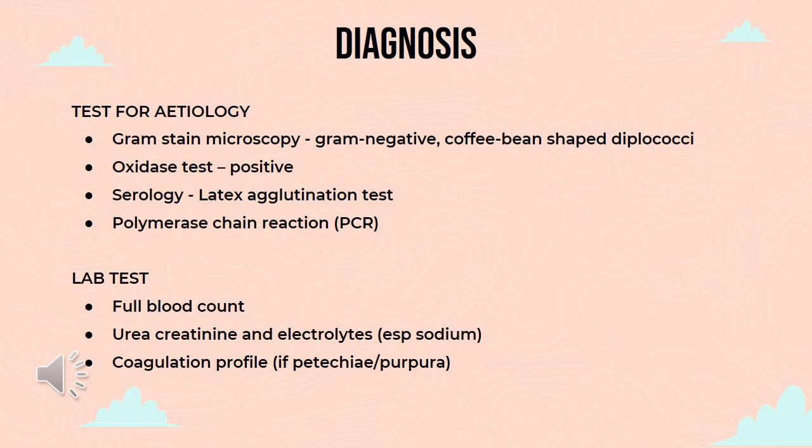Oxidase test can also be performed and positive result will indicate meningococcal infection. Apart from that, serology tests such as latex agglutination test and PCR can also be performed to confirm or support the diagnosis. For lab tests, full blood count, urea, creatinine, and electrolytes and coagulation profile can also be done.